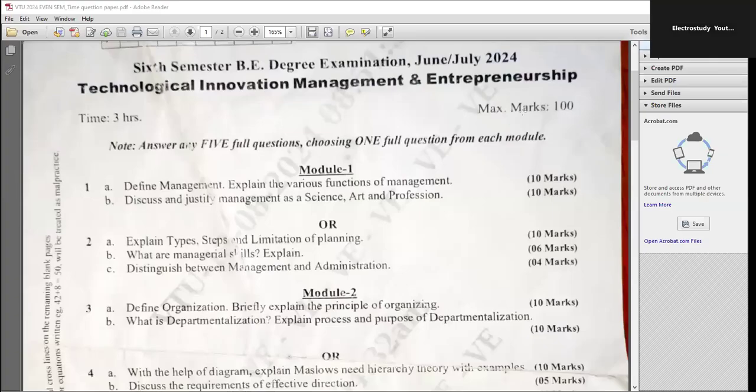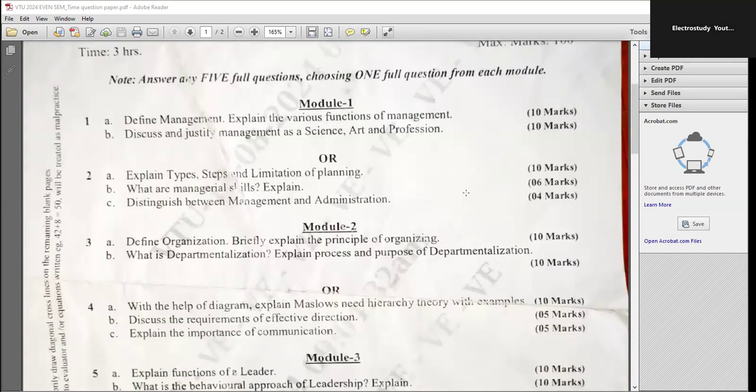Dear students, I would like to discuss the most important questions from Module 2 for the subject Technological Innovation, Management and Entrepreneurship. In Module 2, you need to focus on the following questions. This is a previous year question paper from the year 2024. In light of this, you have to focus on a few important questions that I will let you know.